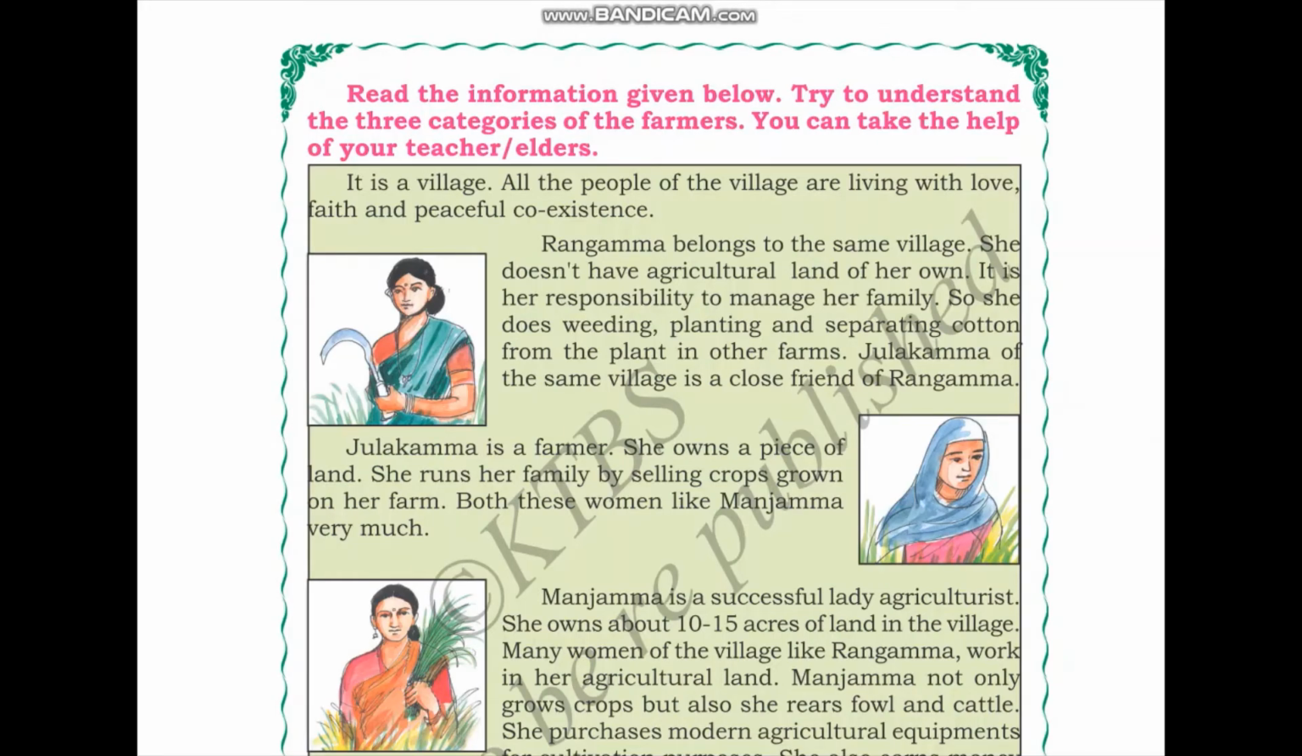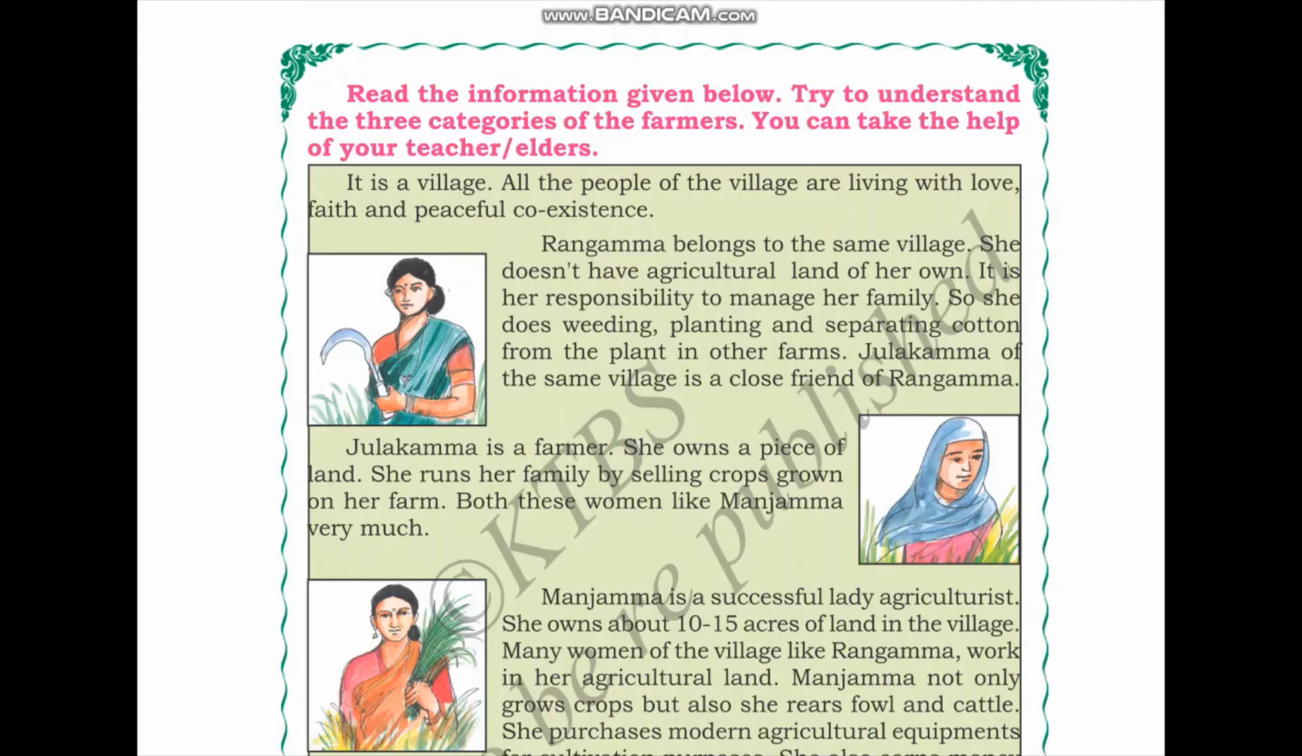Now read the information given below. Try to understand the 3 categories of the farmers. You can take the help of your teachers or elders. It is a village. All the people of the village are living with love, faith, and peaceful coexistence. So it is a very happy village, and Rangama belongs to the same village.